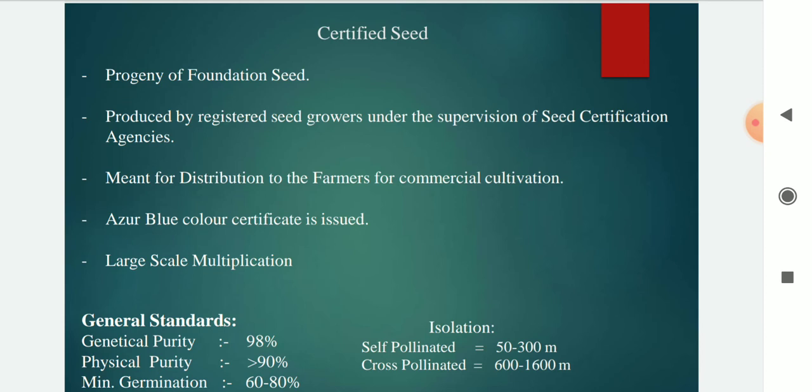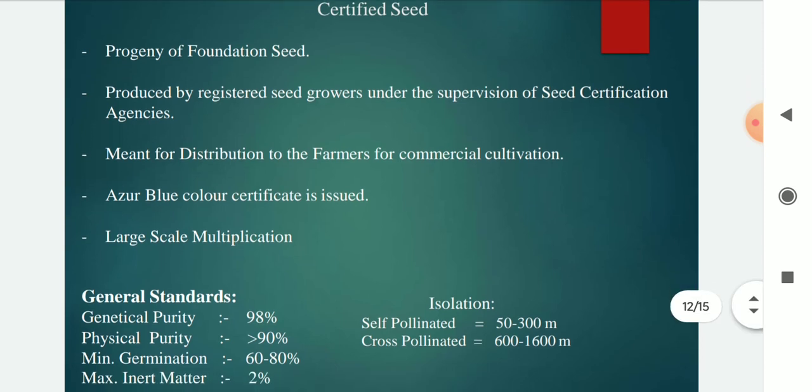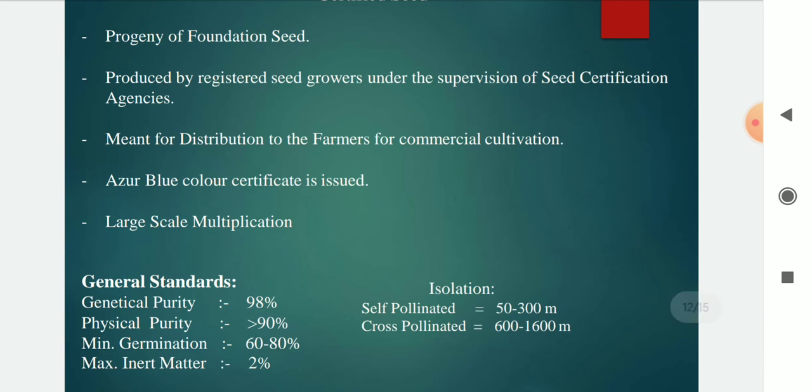An azure blue color certificate is issued, and large scale multiplication is done. The general standards are genetic and physical purity about 98%, minimum germination 60 to 80%, and maximum inert matter 2%. The required isolation distance for self-pollinated crops is 30 to 300 meters, and for cross-pollinated crops 600 to 1600 meters.